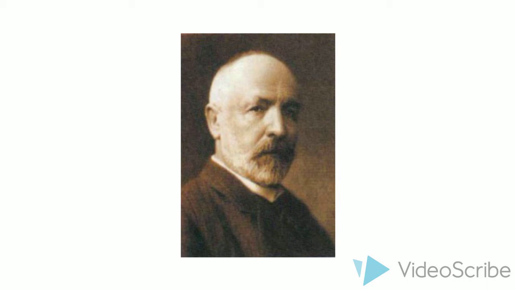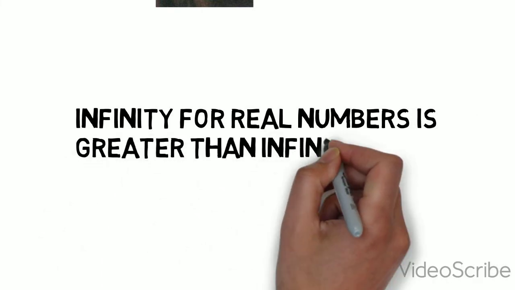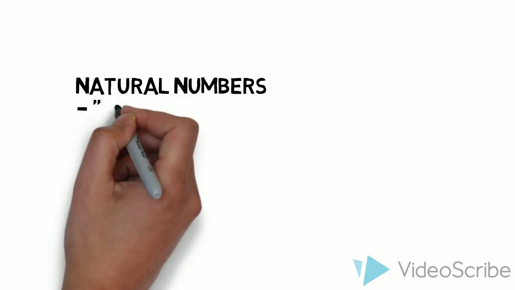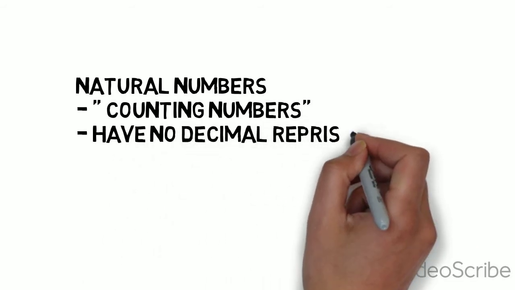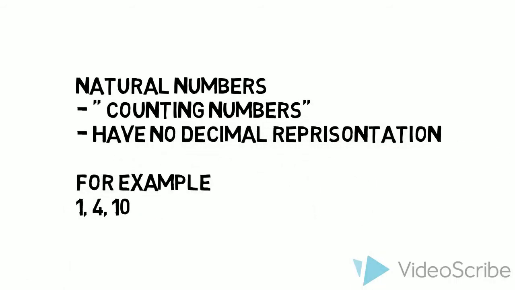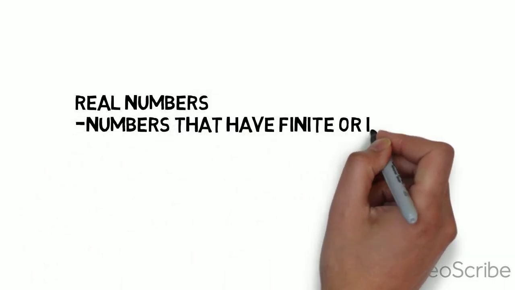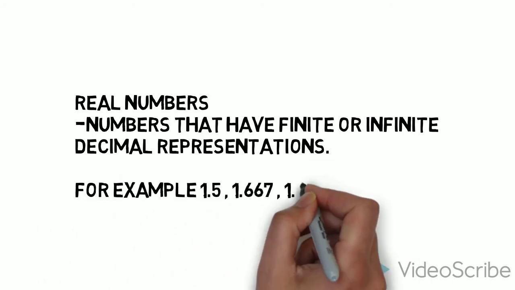This can be demonstrated by Cantor's proof that the infinity for real numbers is greater than the infinity for natural numbers. In terms of definitions, natural numbers are defined as the counting numbers, which have no decimal representation, examples of which include 1, 4, and 10. Conversely, real numbers are numbers that have finite or infinite decimal representation, examples of which include 1.5 or 1.66666.